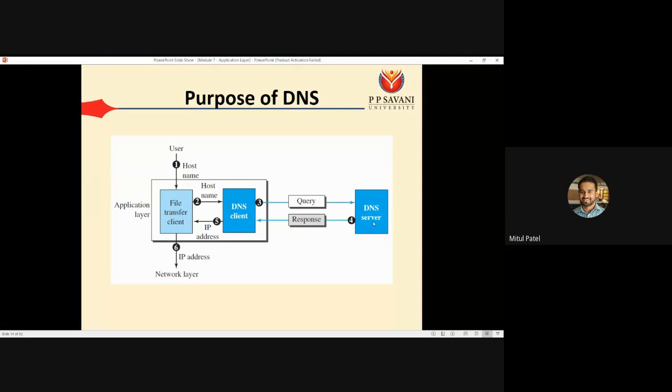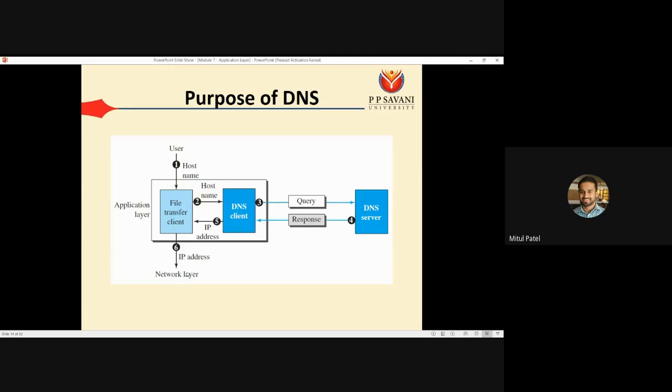So the corresponding IP address is fetched from the server, and in response it is delivered to the DNS client. Then the DNS client will deliver that IP address to the file transfer client, and using that IP address we can now communicate with the destination. So whatever IP address we got is delivered to the network layer.